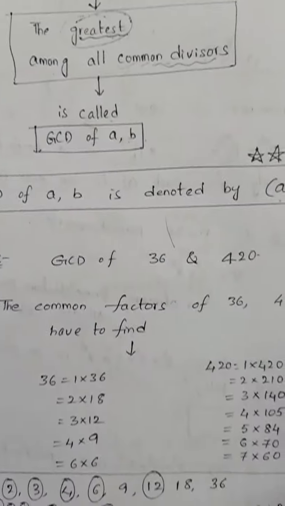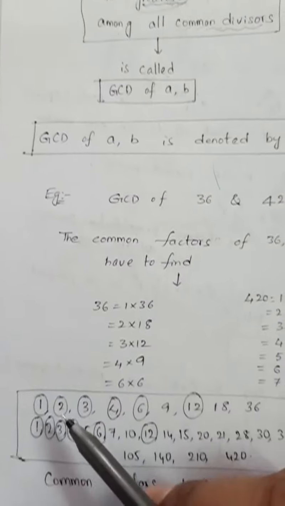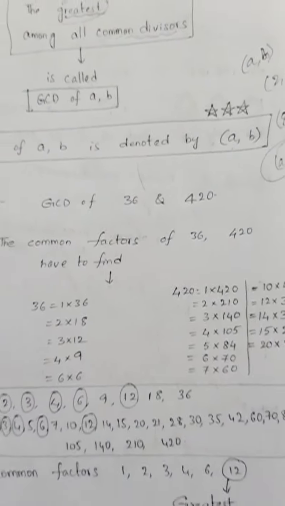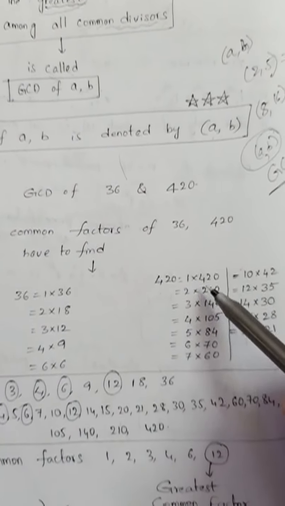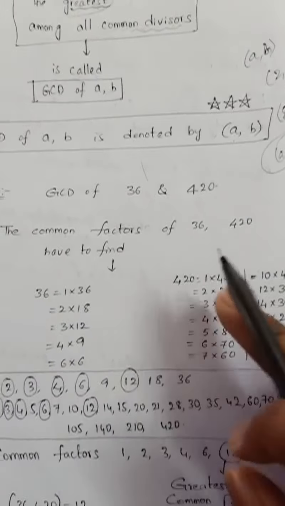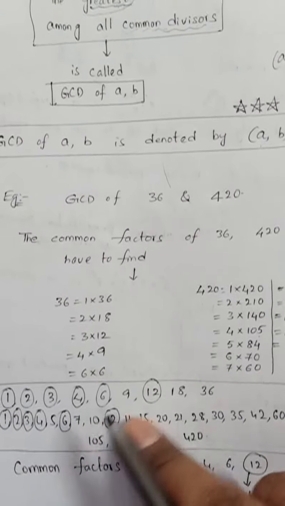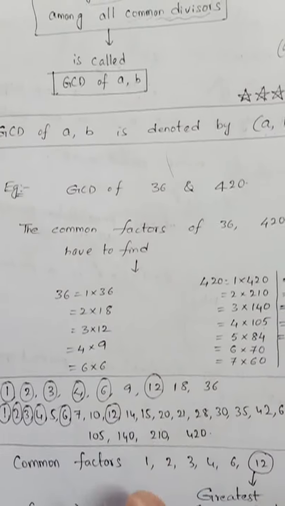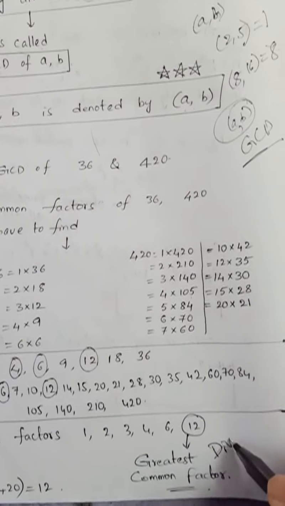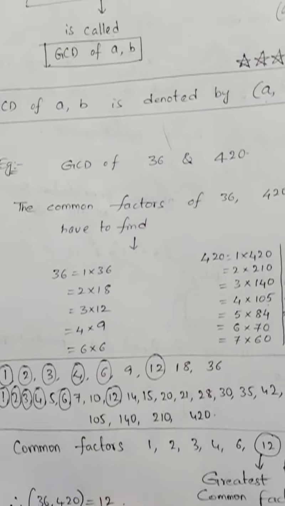Now if you observe here, GCD of 36 and 420. So what are the 36 factors I have listed out? 1, 2, 3, 4, 5, 6, 7, 8, 9 factors are there for 36. And for 420, how many factors are there? If you observe, 1, 2, 3, 4, 5, 6, 7, 8, 9, 10, 11, 12. 24 factors are there. Out of this, what are the common factors I have circled here? 1, 2, 3, 4, 6 and 12. And out of these common factors, which is the highest one? 12. So 12 is the greatest common factor or divisor of the two numbers. So that is GCD. GCD of 36 comma 420 is 12.